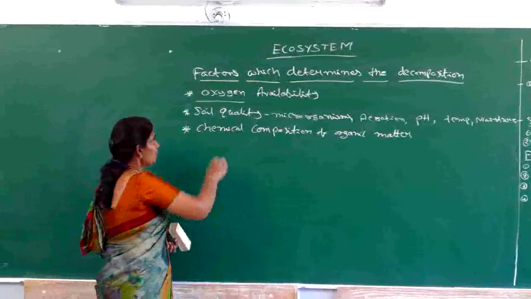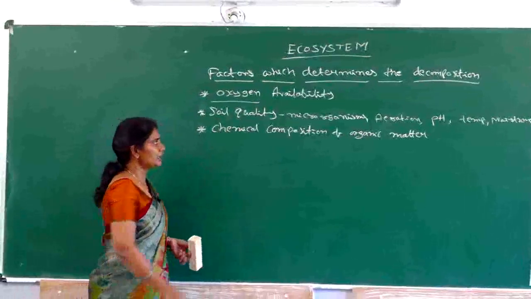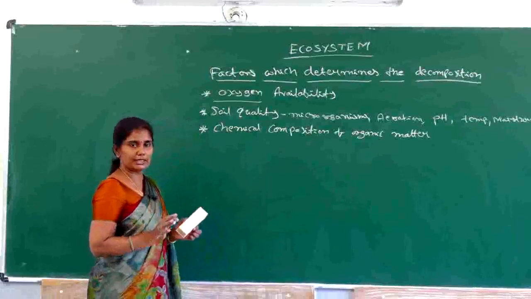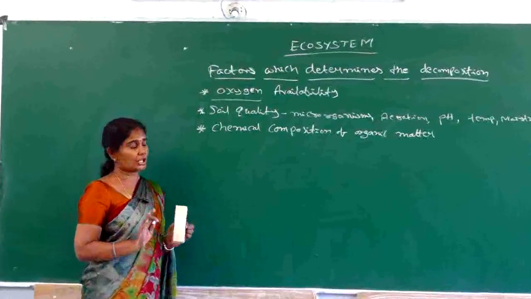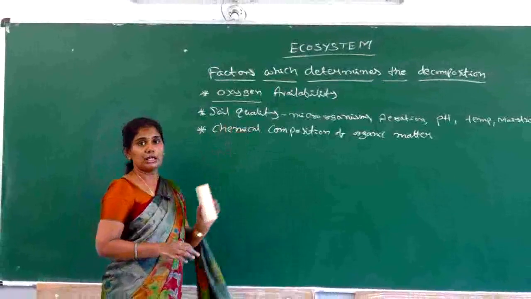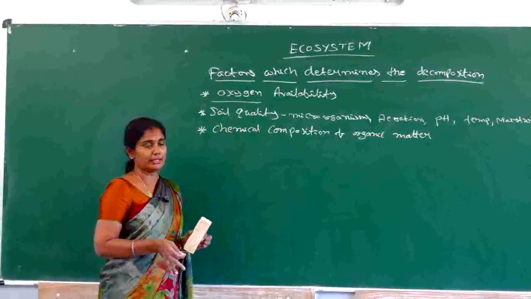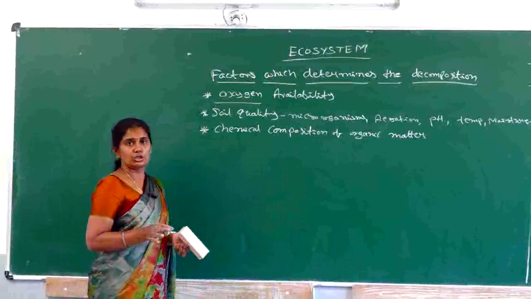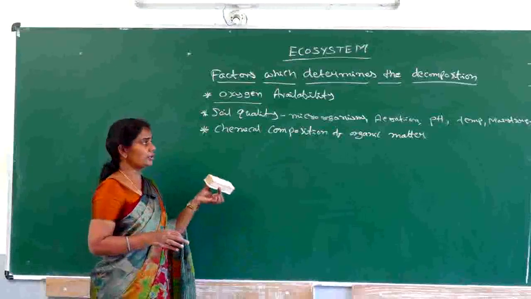So that's why for a proper quality of soil, all these conditions are needed. That means the soil should contain the proper microorganisms which are most essential for the decomposition, like bacteria and good fungi. And when it comes to the aeration, the soil must be loose so that the air can easily enter into the soil.